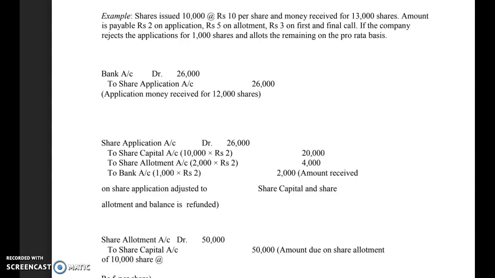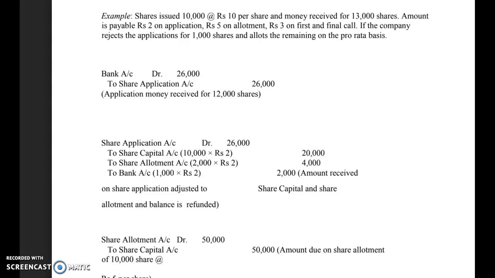First understand to bank account, as the company had mentioned in the statement that the 1,000 shares applications are being rejected, so they will get a refund of rupees 2,000. 1,000 into 2, that will be refunded. Now what is the surplus there? That is from 2,000 shares at the rate of rupees 2 per share, rupees 4,000 will be the surplus that will be utilized by the company at the allotment stage. So the entry here will be share application account debit with 26,000 to share capital account with rupees 20,000, to share allotment account with rupees 4,000, to bank account with rupees 2,000.